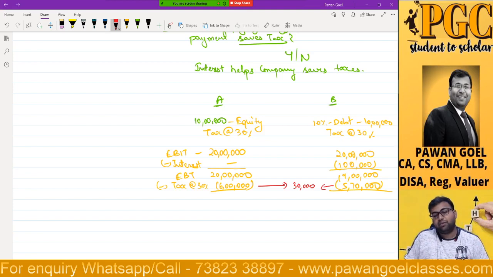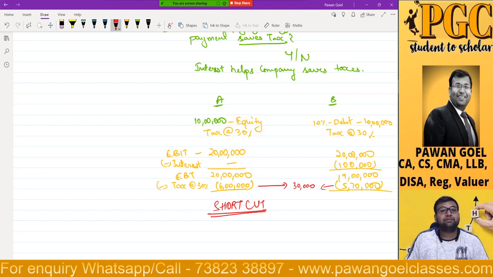Sir, this is such a long method of calculating. In order to compute the savings of taxes from interest, we have to do such a long step. Then what should we do, sir? Is there a shortcut? Obviously, we'll give you a shortcut. What is the shortcut, sir?